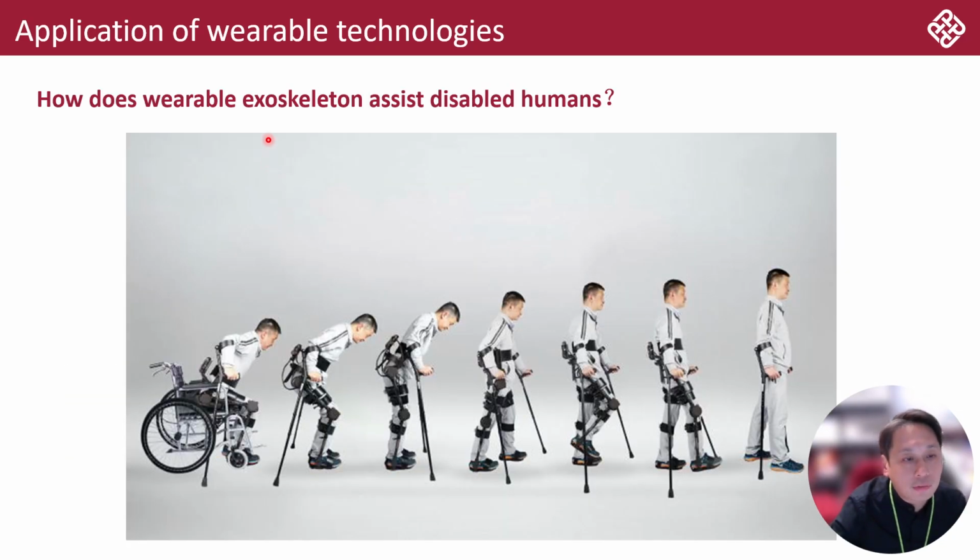Yeah, then we have the exoskeleton, for example for disability. Today the exoskeleton is not only about a wheelchair. It's not only a joystick or a button, like controlling electronic devices the way you play a PS5. It's not like that.